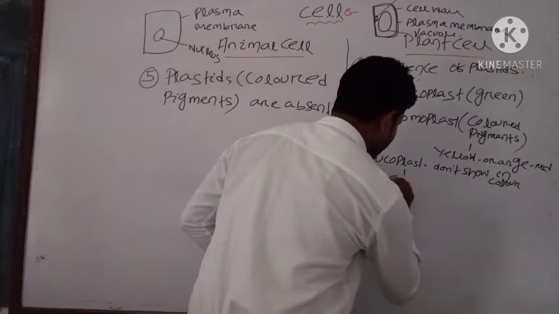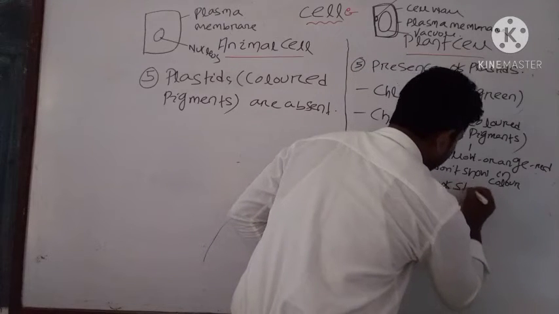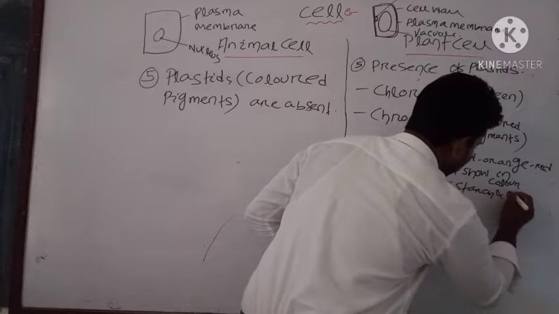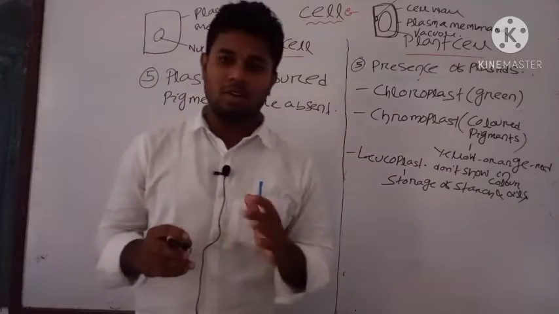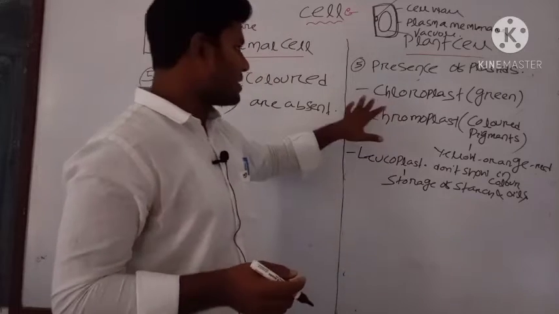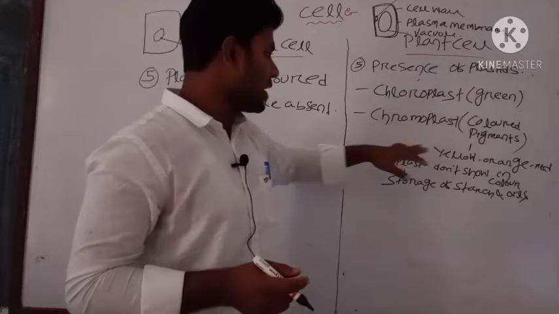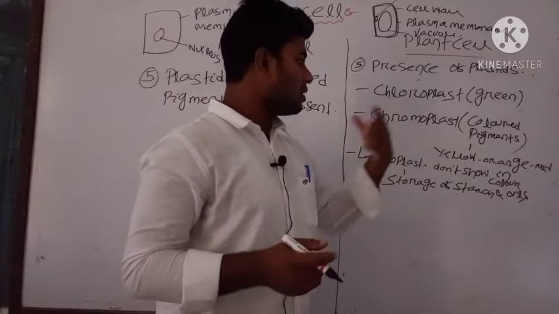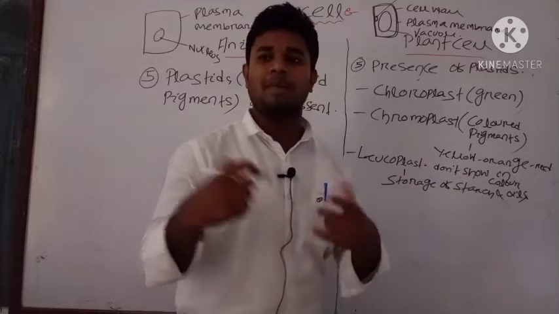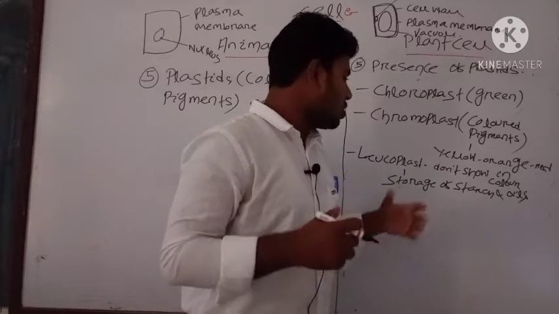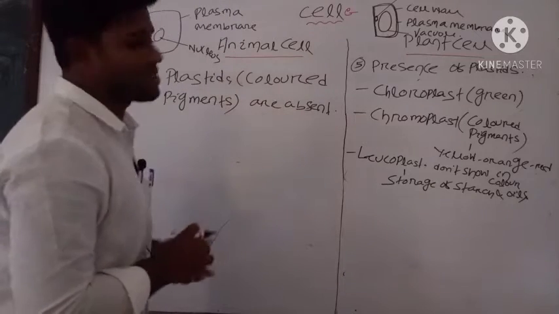In leucoplast, there is storage of starch and oils. Mainly three types of plastids or colored pigments are present in plant cell. These are chloroplasts, which are green in color and help in photosynthesis; chromoplasts, which have color pigments ranging from yellow to red; and leucoplasts, which don't have any color and usually function to store starch and oils. But in animal cell the plastids are absent.